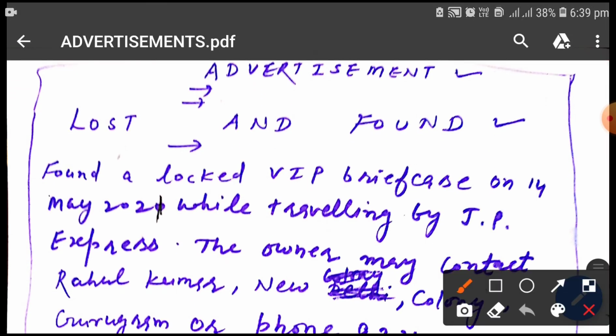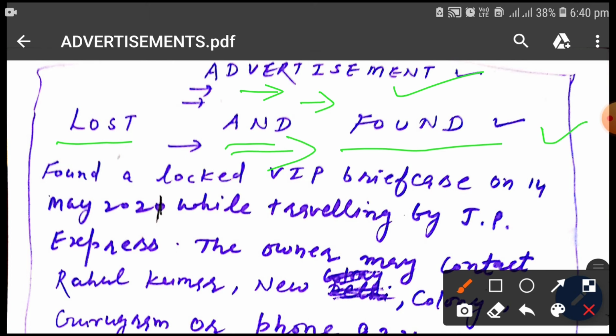Advertisement. According to the structure, first of all we should mention the word advertisement. After that we should leave two lines between advertisement and title. We should mention title according to the category. If you lost anything, then you should write title lost and found. If you found anything, in that case you should also write title lost and found. Okay, in capital with black pen. After that you should leave one line between title and content.